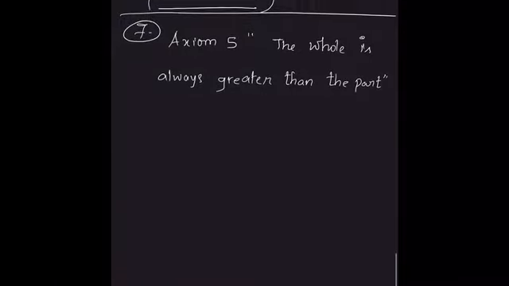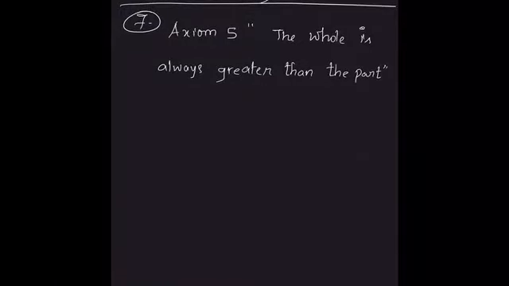So let us see the 7th one. They are asking about axiom 5: the whole is always greater than the part. They are asking why it is considered a universal truth. So this statement is universal truth because the part is always included in the whole, isn't it? Included means inside the whole. That is the reason actually.